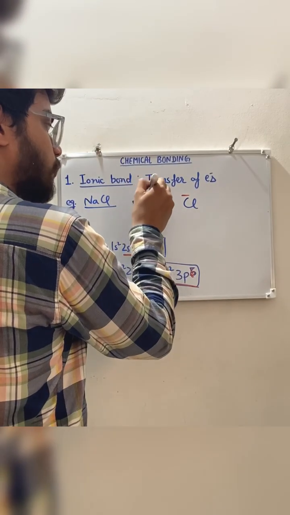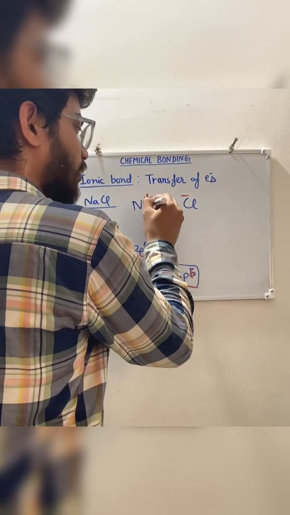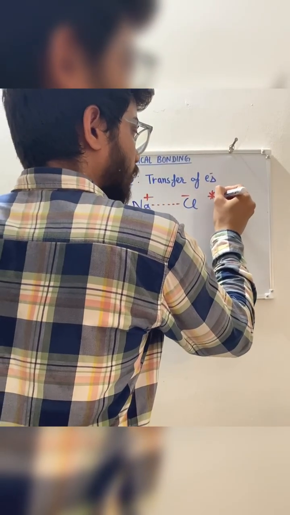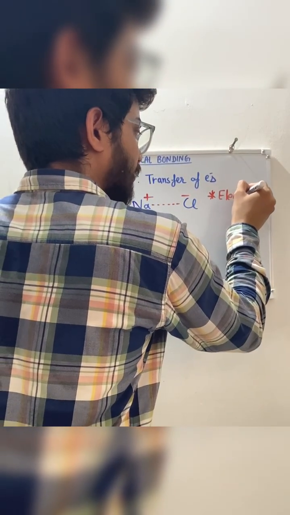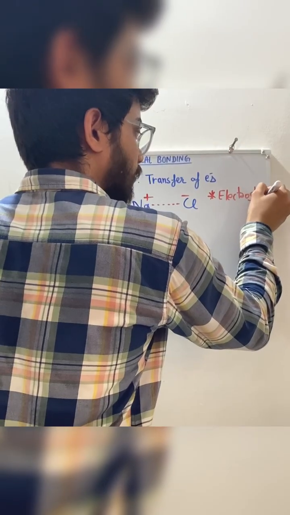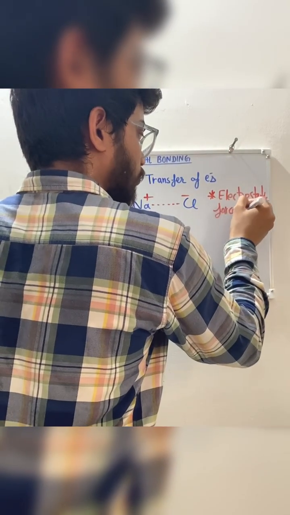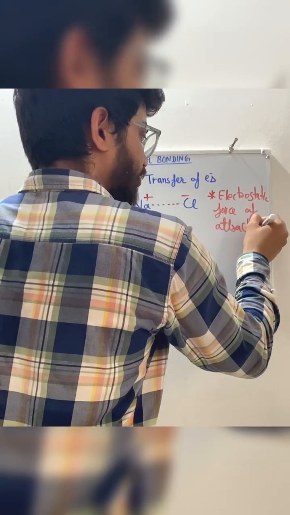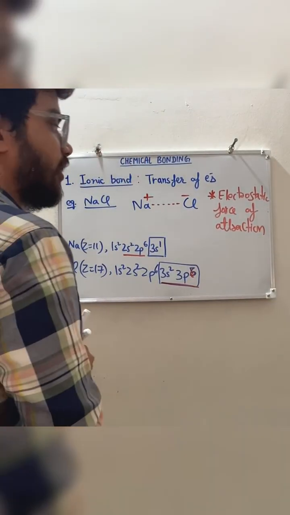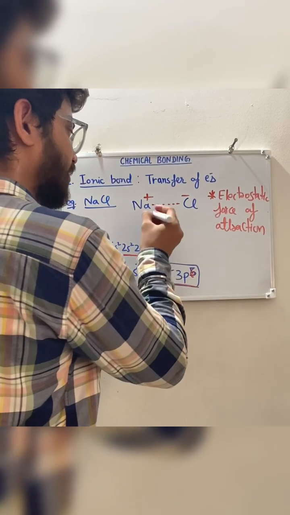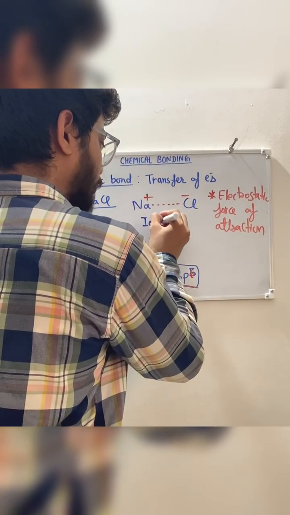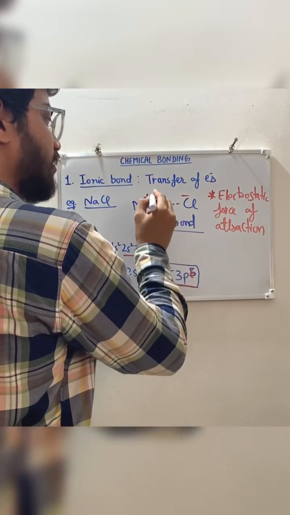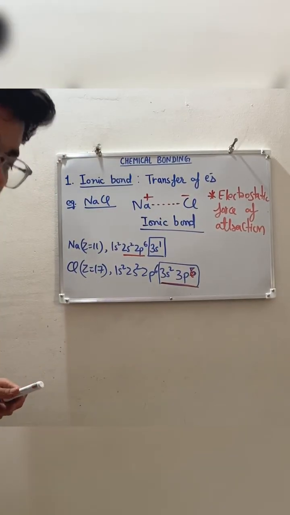Now this positive and negative charge will have an electrostatic force of attraction, and this electrostatic force of attraction is nothing but an ionic bond.